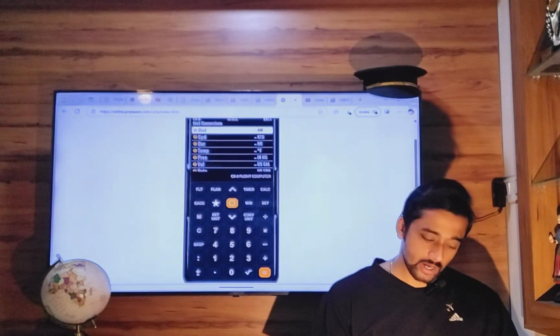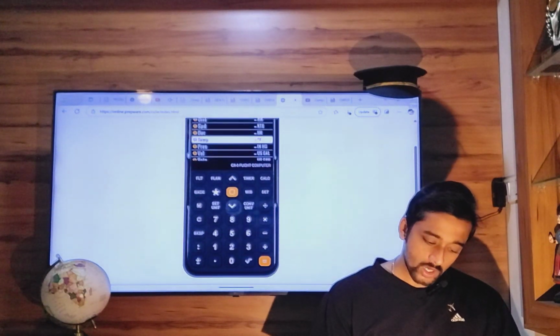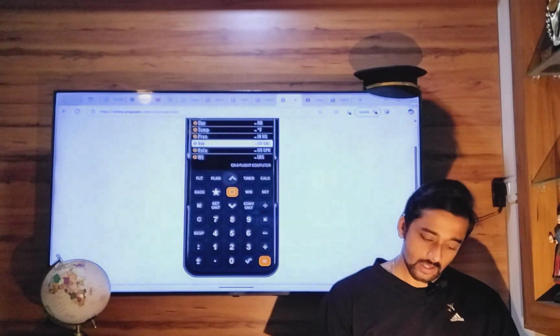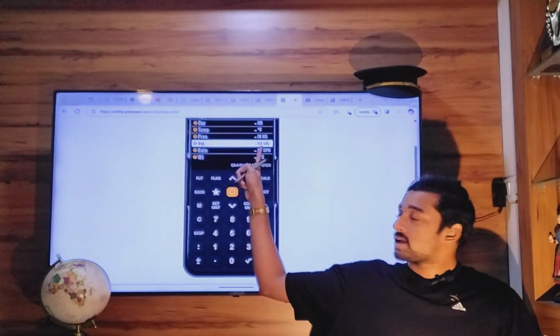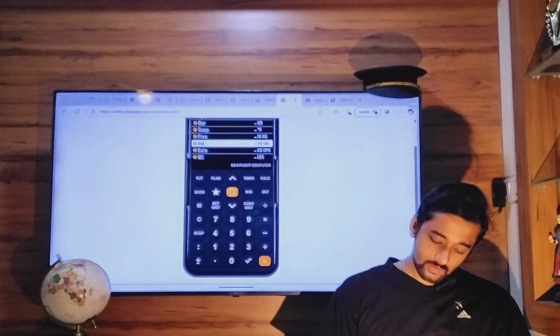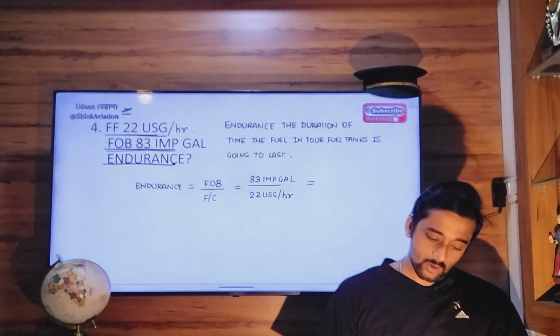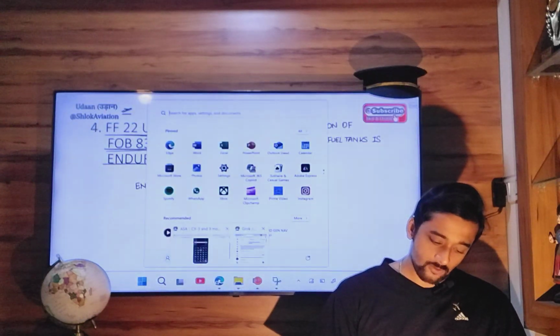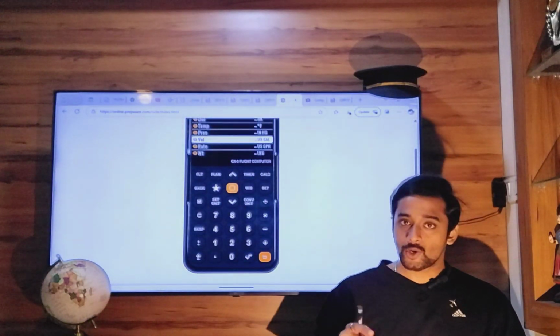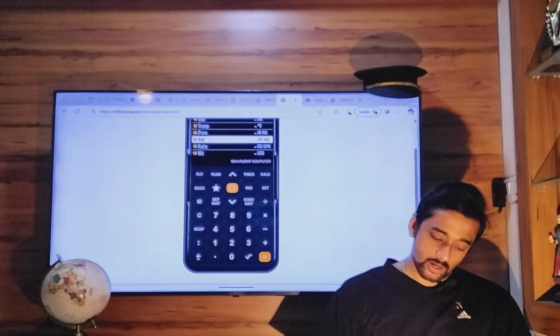So first option, unit conversions. Go down to the volume option, and here it's given US gallon. So we have 83 imperial gallon. So first convert US gallon into imperial gallon by pressing convert unit.